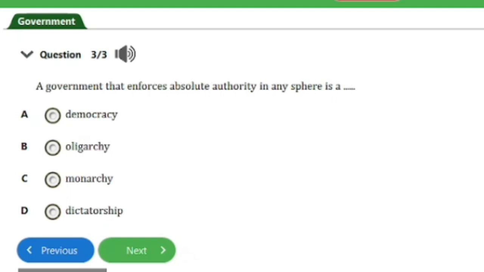So question number 3 of 3 here, it says, a government that enforces absolute authority in any sphere is A. Democracy, B. Oligarchy, C. Monarchy, D. Dictatorship. So guys, the answer to this question is option D here. That's dictatorship. And that's it for this question.